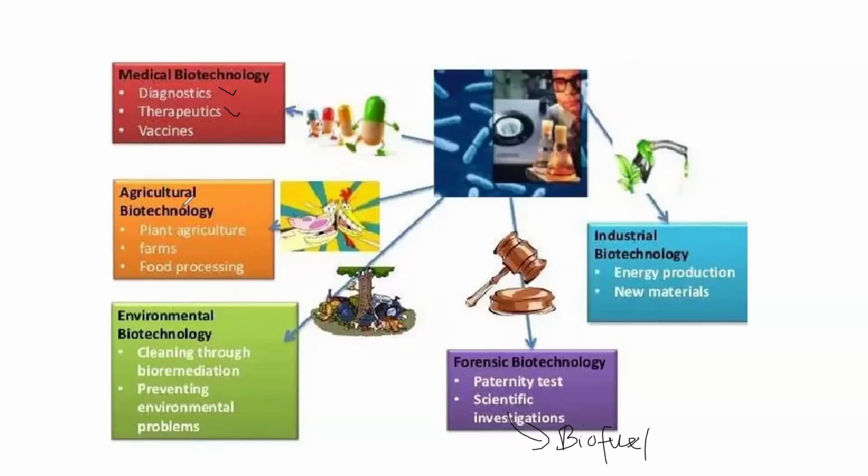We also have agricultural biotechnology, which is a branch of biotechnology used in plant agriculture and food processing. And we also have environmental biotechnology, which is used in cleaning through bioremediation. In bioremediation, you are using living organisms, it can be plants or microorganisms, to remove unwanted materials in the environment. Through this, you can prevent environmental problems.